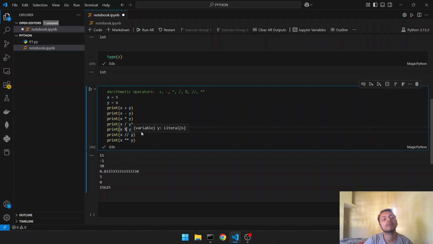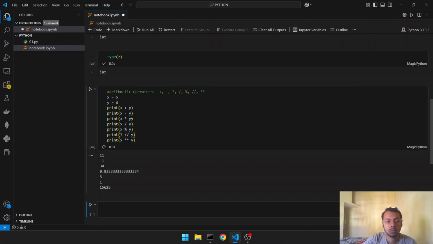Floor division is the largest integer that is below the result. If we put 7, it will give 1.